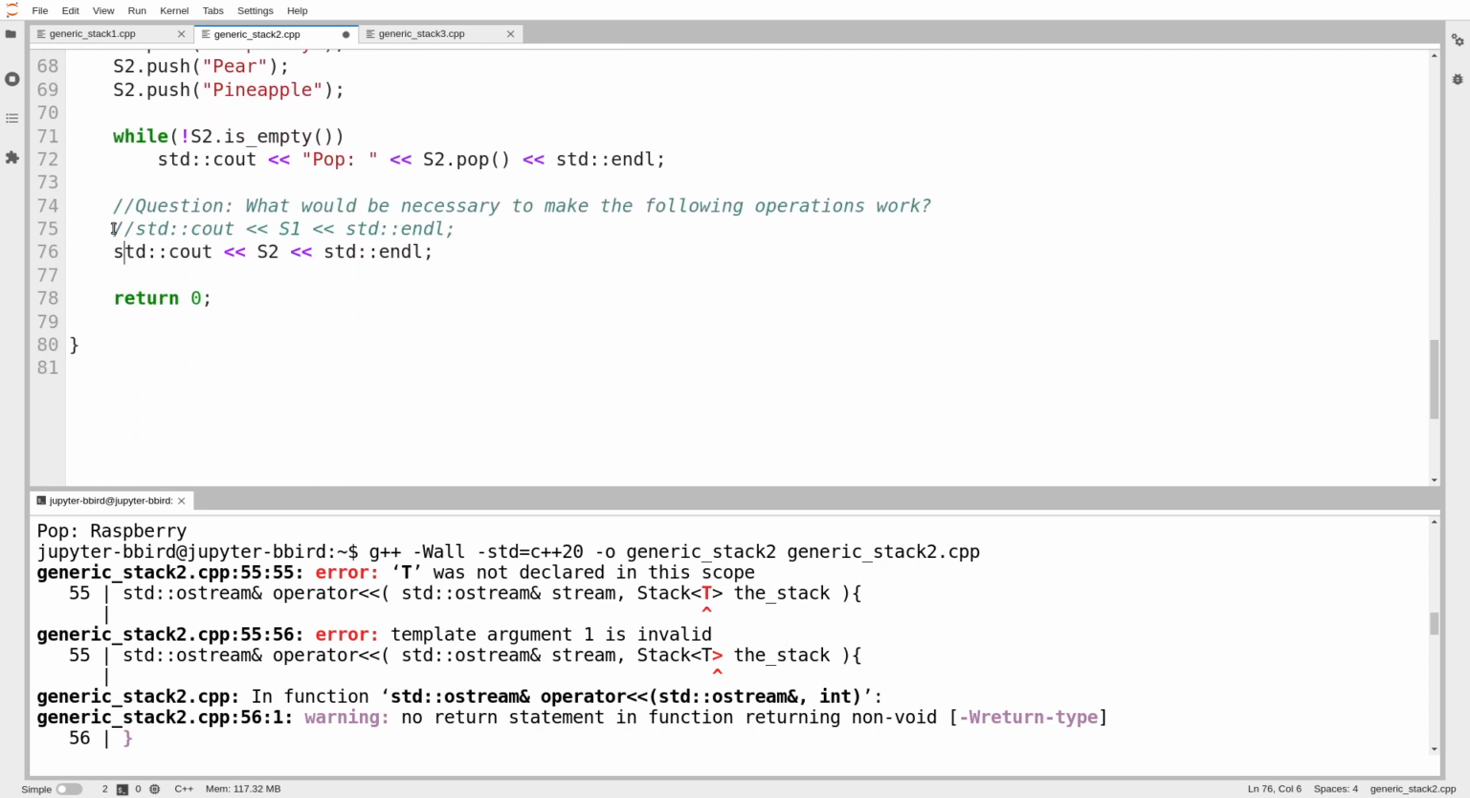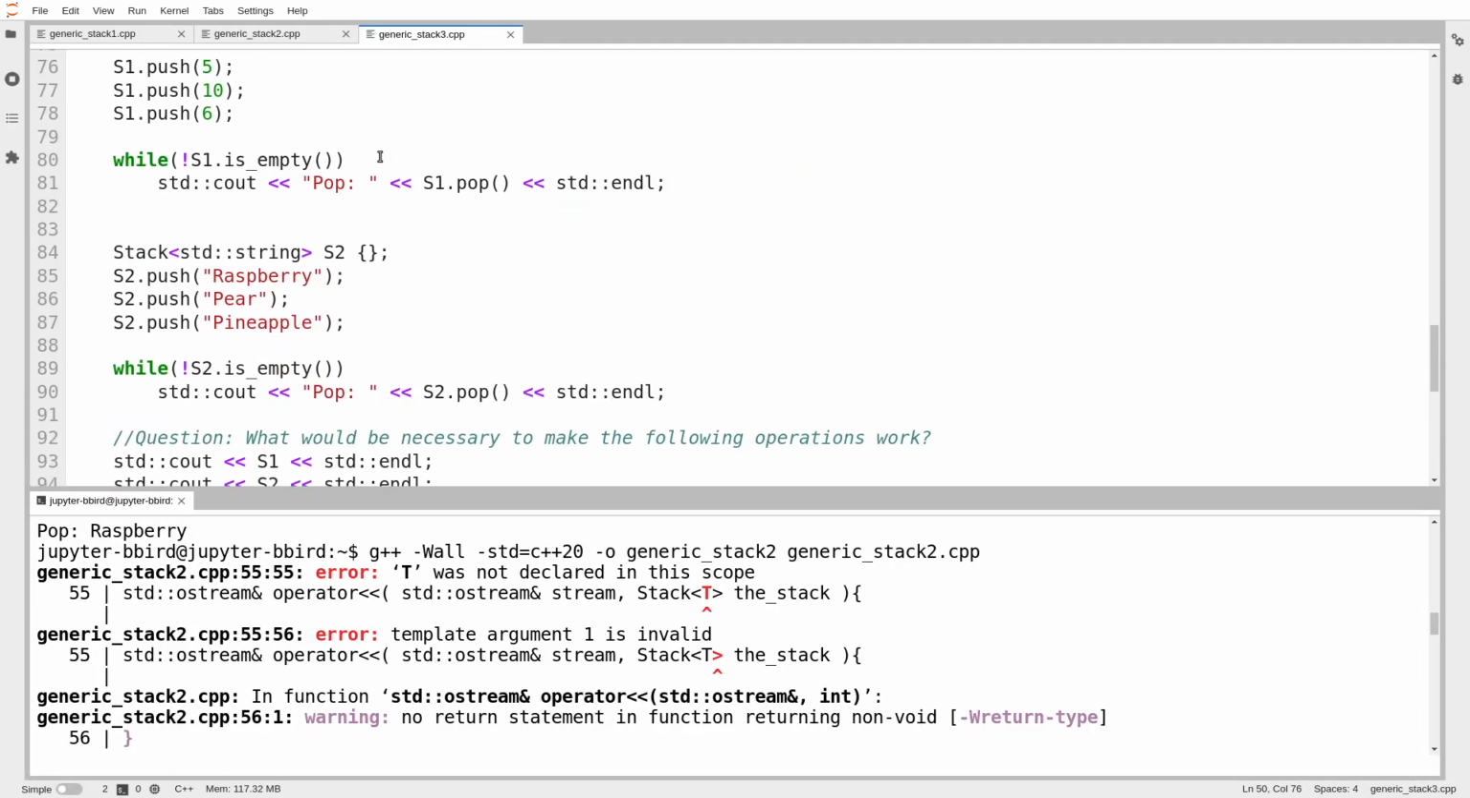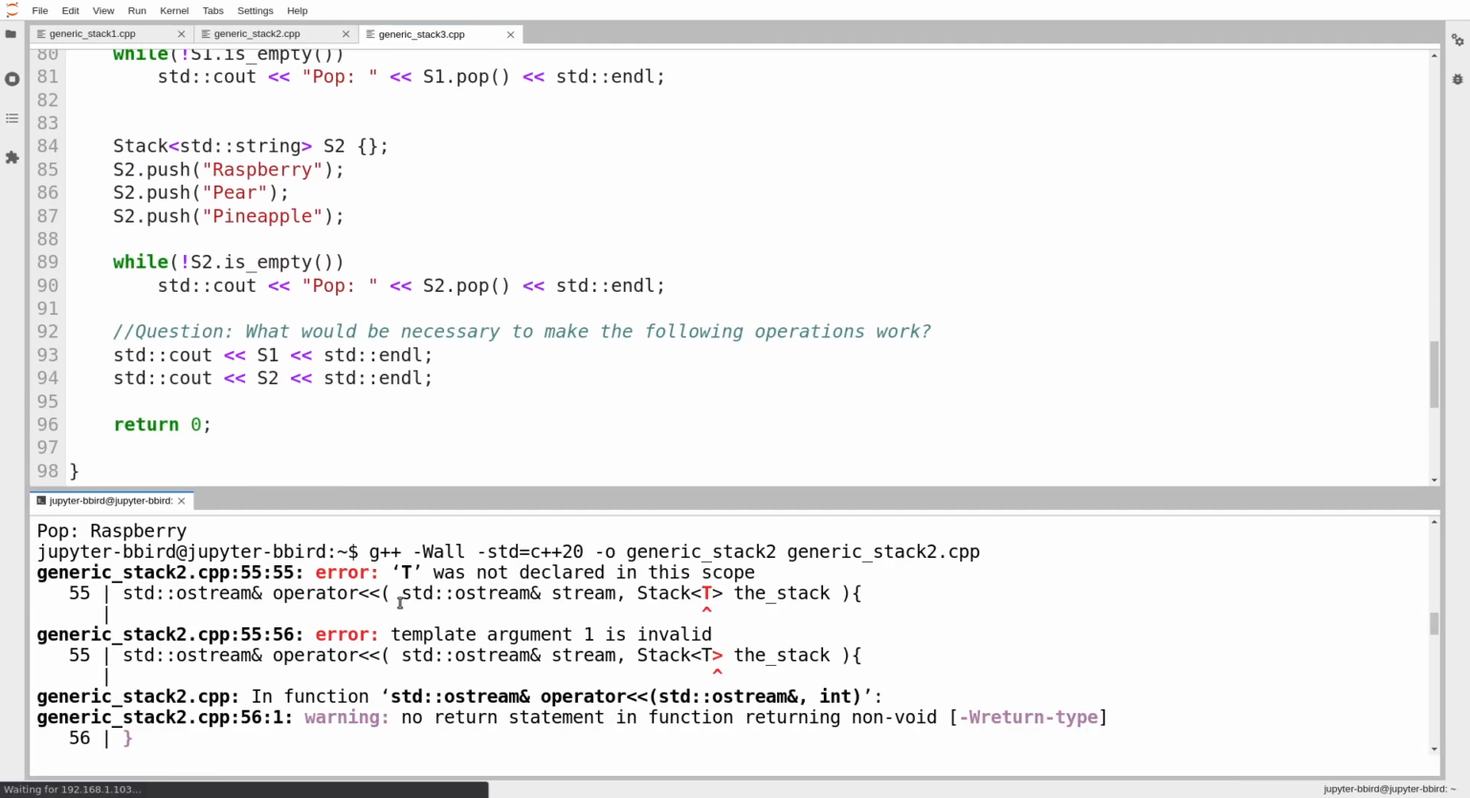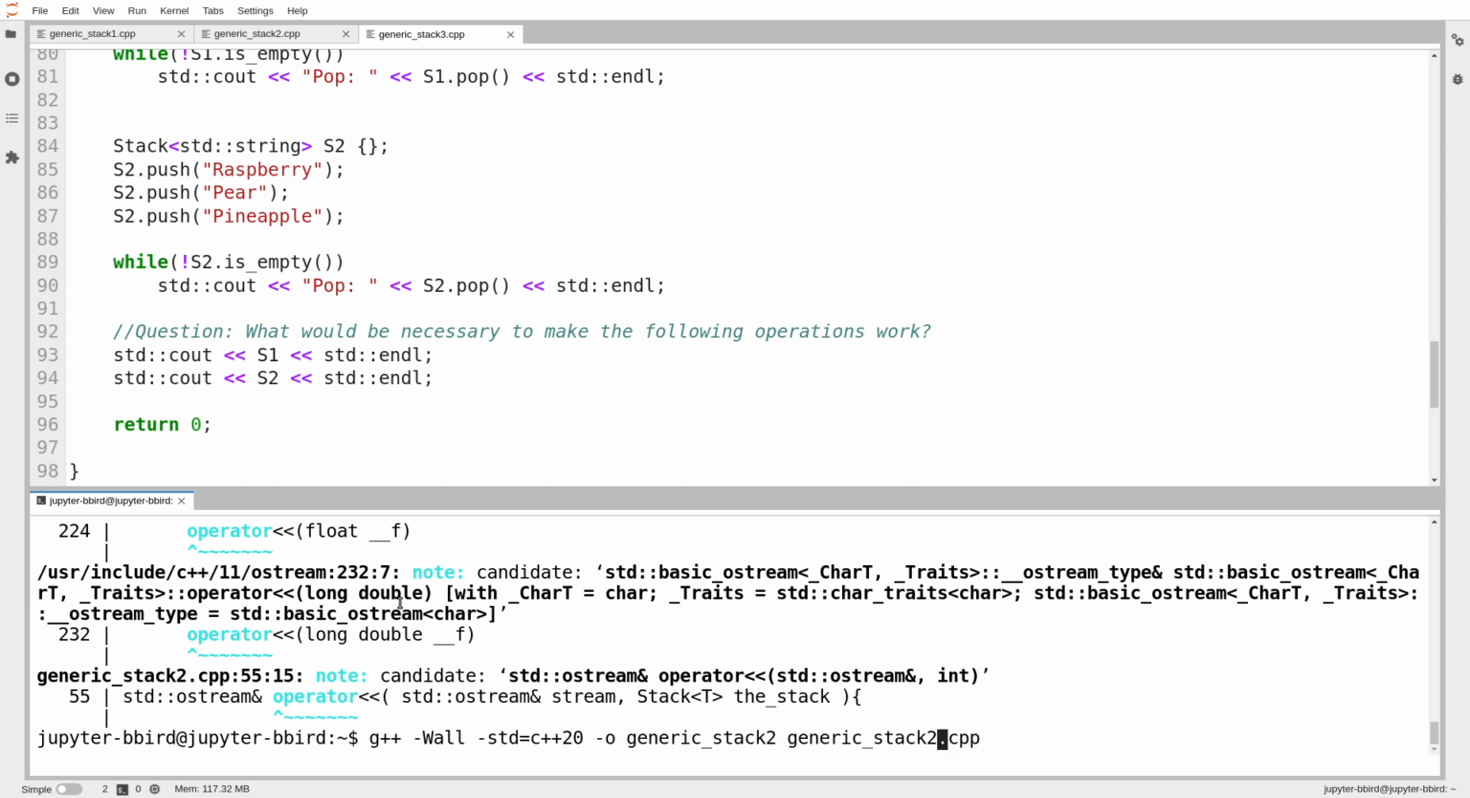This is a little bit too crunchy for CSC 116. But since I think it's a useful question, and I do think it's worth at least seeing the solution, let's go over the solution. So here in main, I am able to print out both of my stacks, and I'll prove that by compiling and running the code.